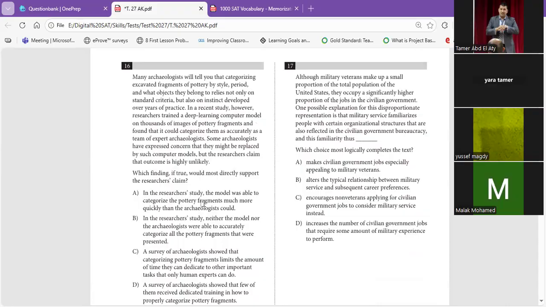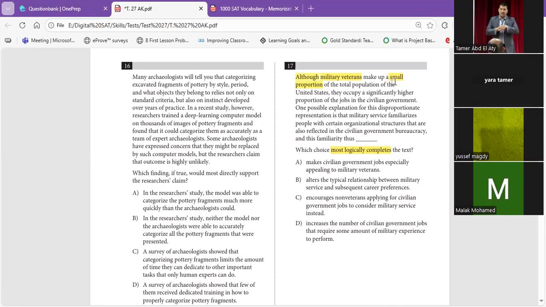Let's go to number 17, and again, it's most logically complete, so it's inferences. I'm going to do the same thing. I'm going to read the whole text and build upon what I'm reading. Although military veterans make up a small proportion of the total population of the United States, okay, he talks about old soldiers and officers, they are a small proportion, take care of that one, of the United States, and he used the word although, a subordinate conjunction that shows contradiction.